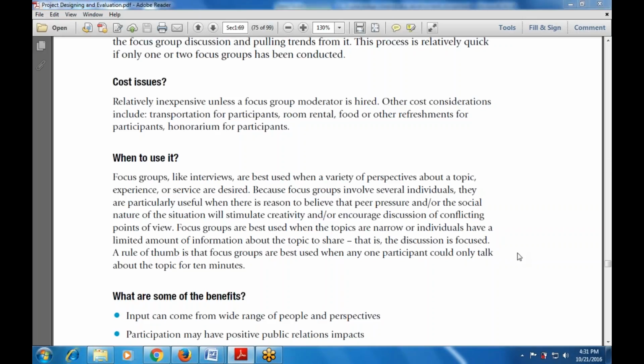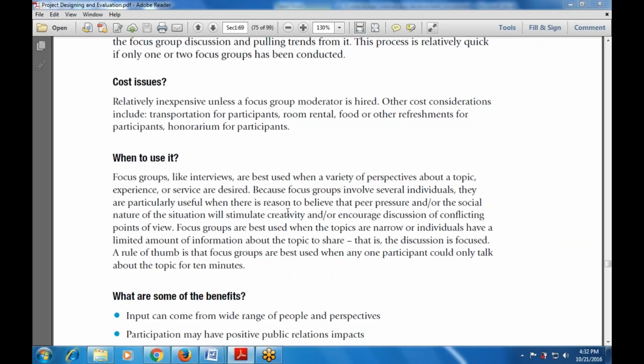When a focus group will be used, and what the various advantages of using it are: focus groups, like interviews, are best used when a variety of perspectives about the topic, experience, or services are desired. Because focus groups involve several individuals, they are particularly useful when there is reason to believe that peer pressure or the social nature of the topic will encourage discussion of conflicting points of view.